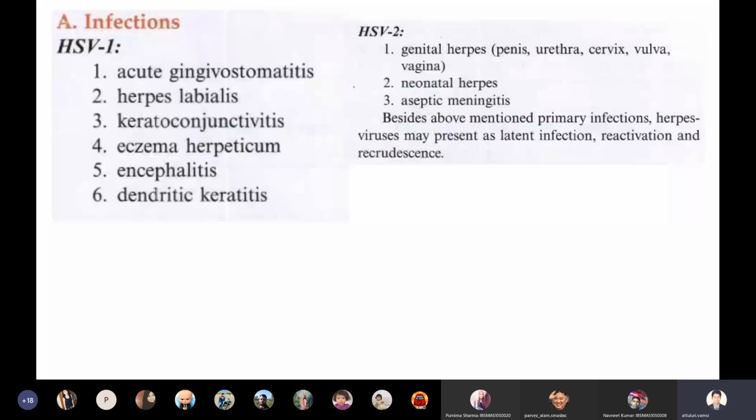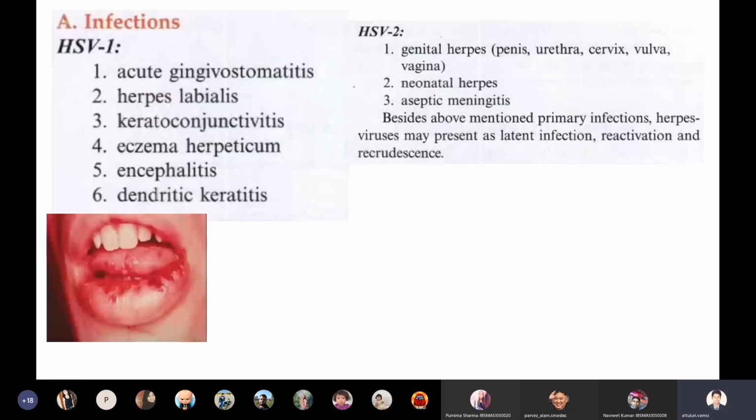For example, herpes simplex 1 will cause acute gingivostomatitis, which is inflammation on the lips. Then herpes labialis, which occurs on the outside of the lip. These are a few signs of herpes simplex 1 infection.